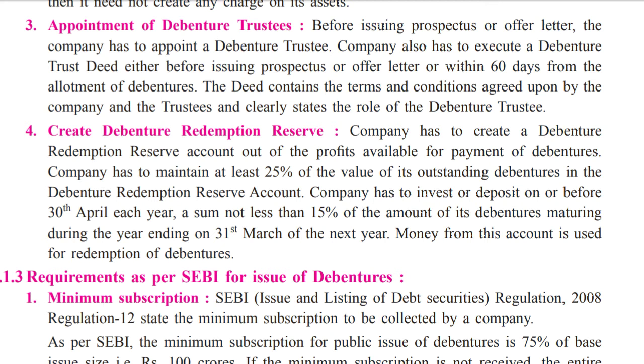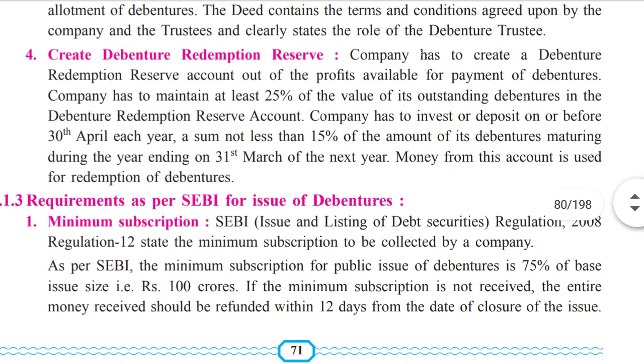Next, create debenture redemption reserve. The company has to create a debenture redemption reserve account out of the profits available for payment of debentures.